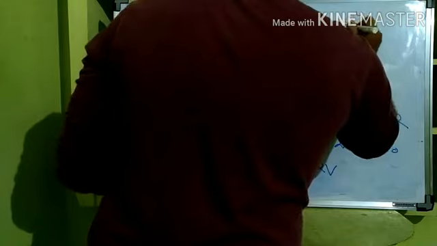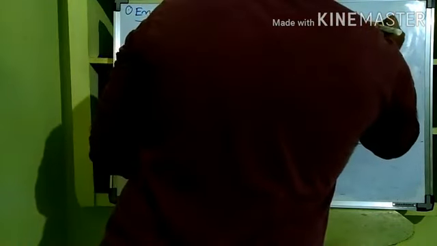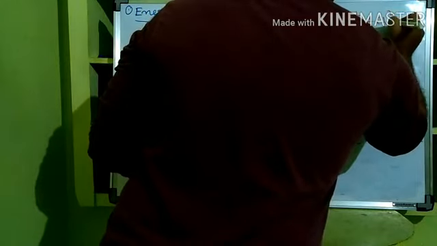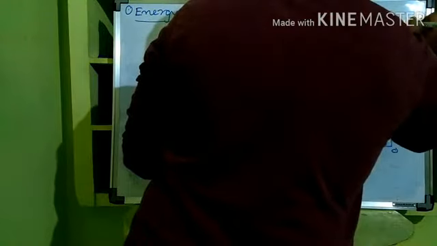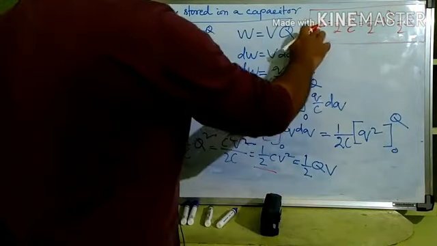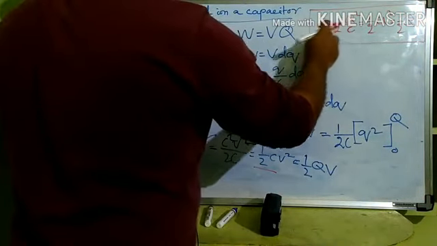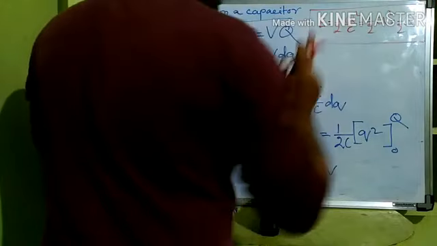It is equal to either half Q square by C, or half CV square, and also that can be written as half Q multiplied by V. This is the energy stored in the capacitor. Now, if Q and C are known, we will put E is equal to half Q square by C. If C and V are known, we will put E equal to half CV square. If Q and V are known, we can put easily half QV, right?